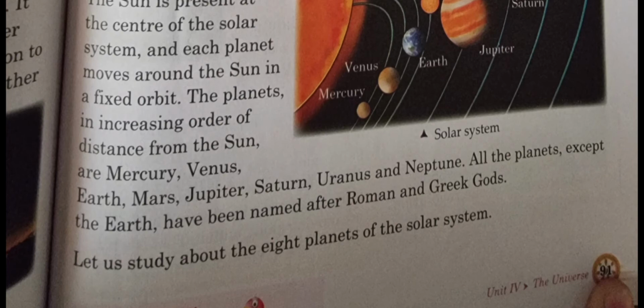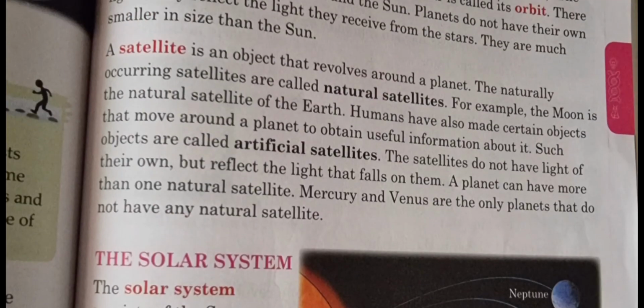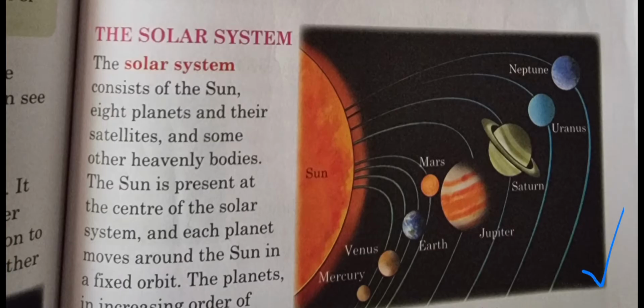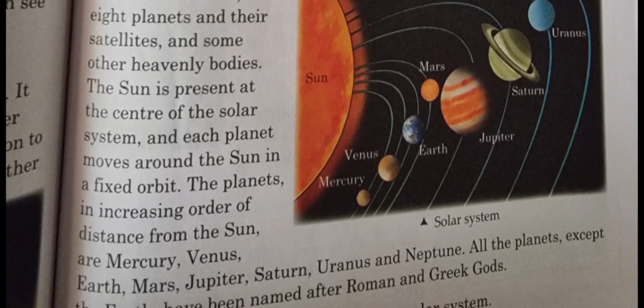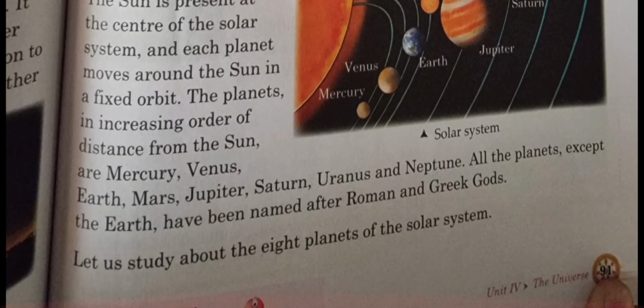You can see here in this figure all the 8 planets are revolving around the sun. So let us study about the 8 planets of the solar system.